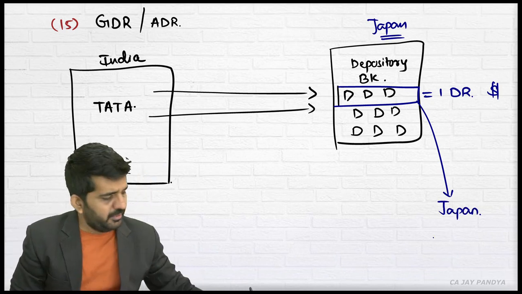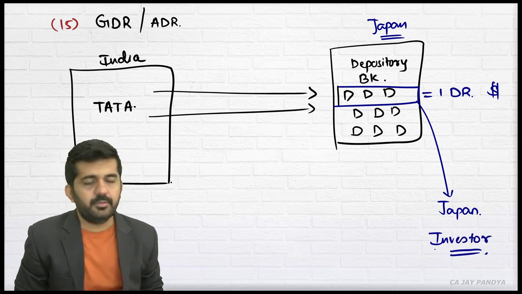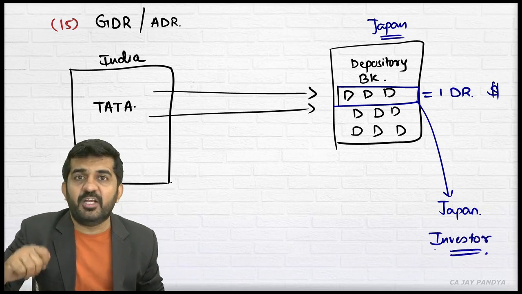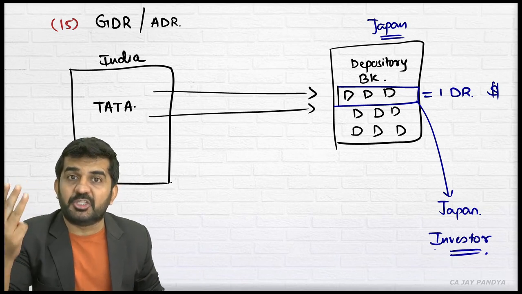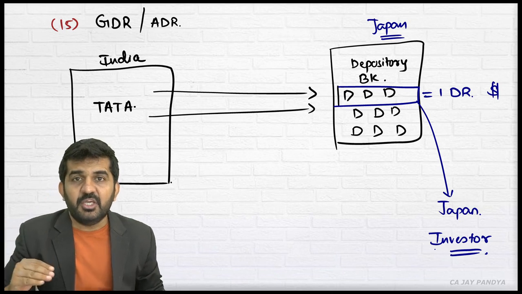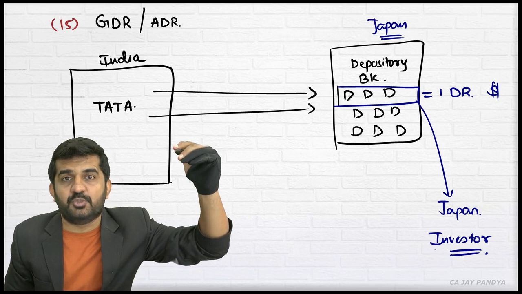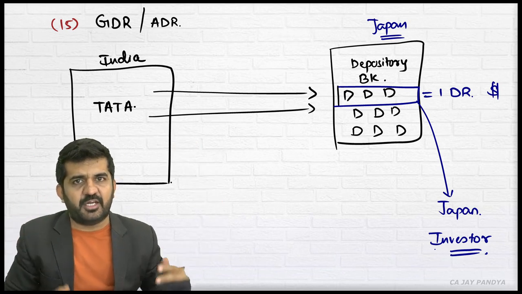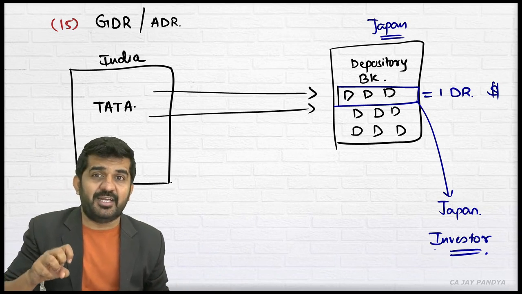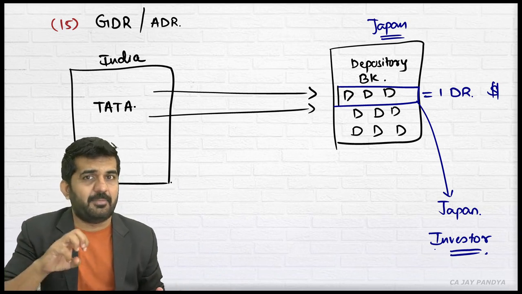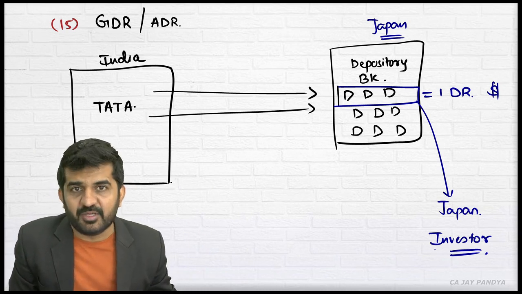What does this mean? An investor in Japan will be having 1 depository receipt of Tata, which is equal to 3 shares of Tata. If the price of Tata increases, this depository receipt price will increase. If the price of Tata decreases, the depository receipt price will decrease. If a dividend is declared by Tata company, it will be received by this Japanese investor.